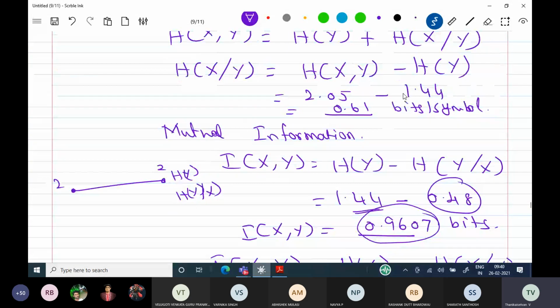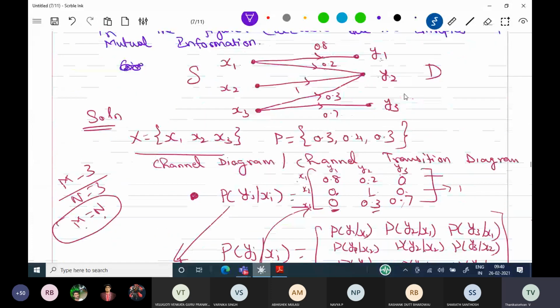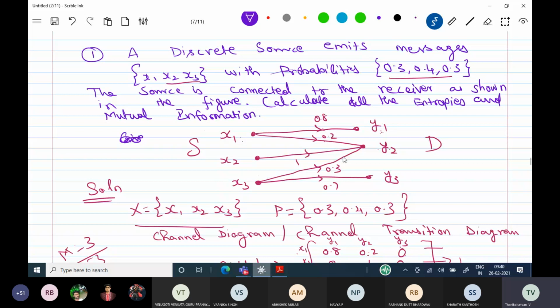So today's class, what we have seen: this problem gave the source symbol probabilities. A diagram is given, and this diagram is called the channel transition diagram. The channel transition diagram consists of conditional probabilities. If the diagram is like this, how to write the conditional probability matrix?